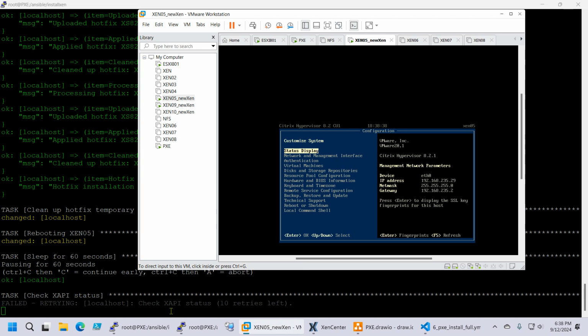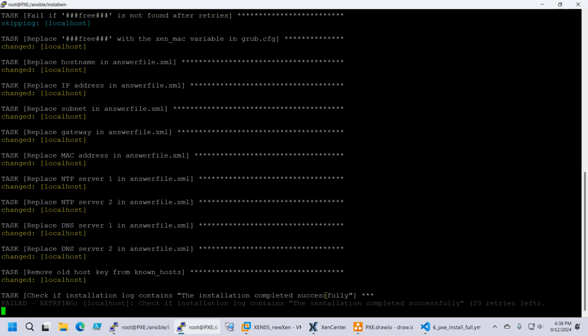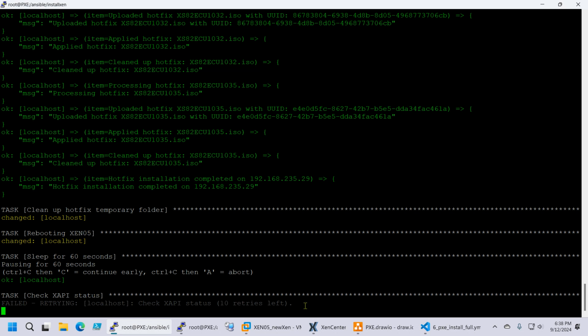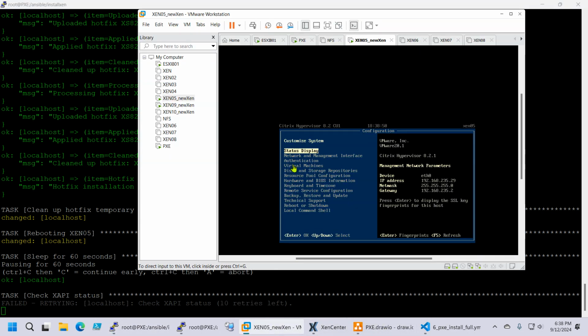But let's see, it should try once every 2 minutes. Okay, here is the first step. Okay, let's wait. I forgot how many seconds I let it check, but it should be fast enough. Come on.